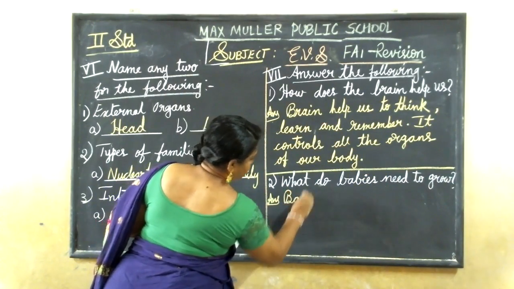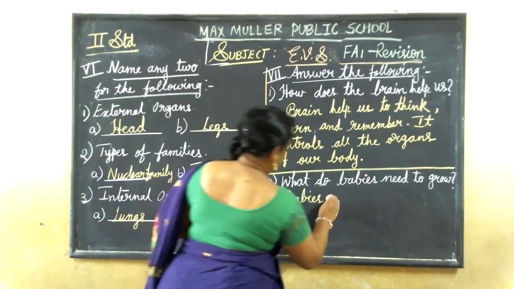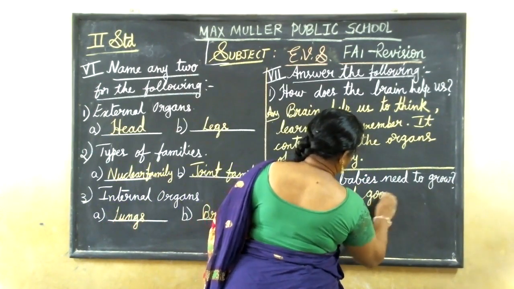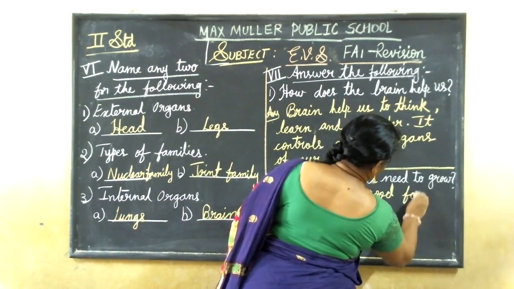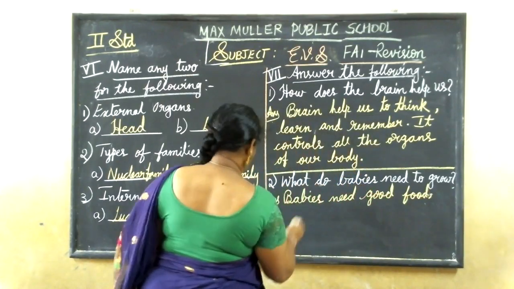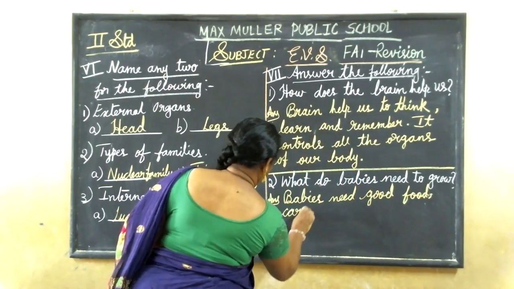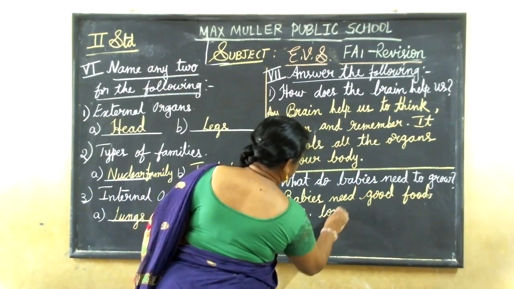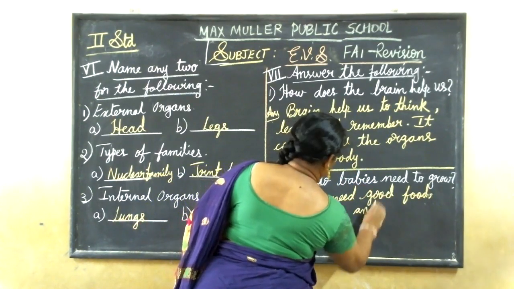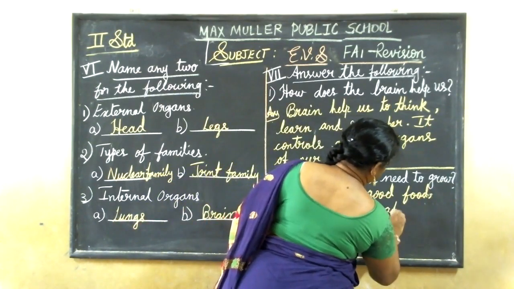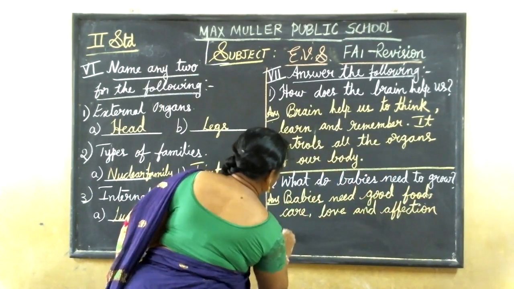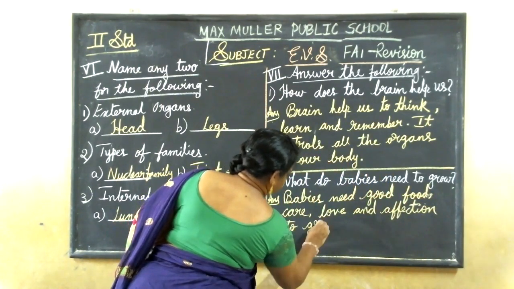Babies need good food, care, love, and affection to grow.